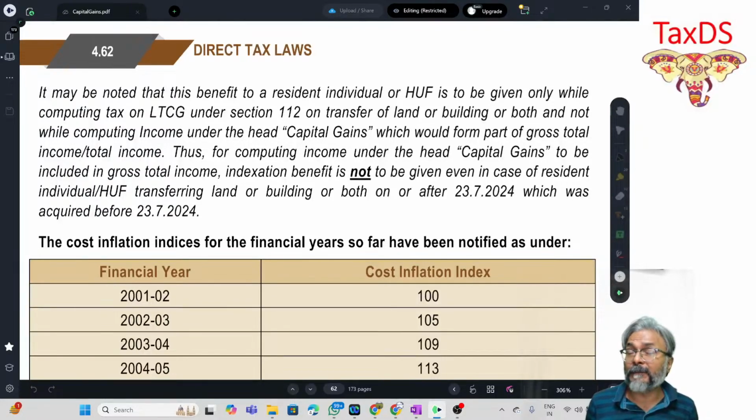I'm making you read all the amendments also, students, so that parallelly your amendments also get over.